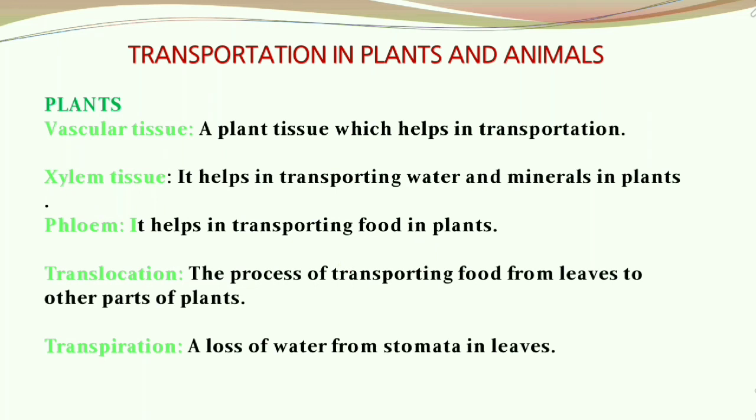As I've already said, translocation and transpiration are the two processes that take place in transportation in plants. So, what is translocation? Translocation is the process of transporting food from leaves to other parts of the plant, whereas transpiration is the loss of water from stomata in leaves. This is all about transportation in plants.